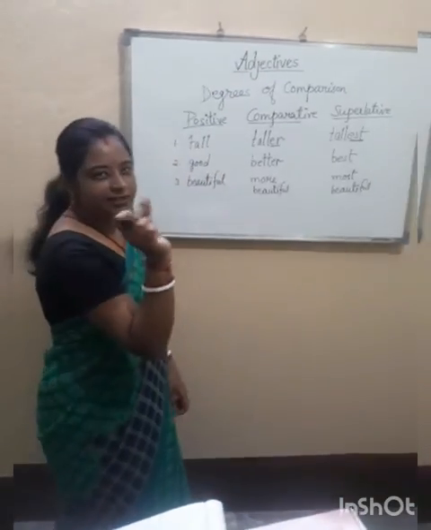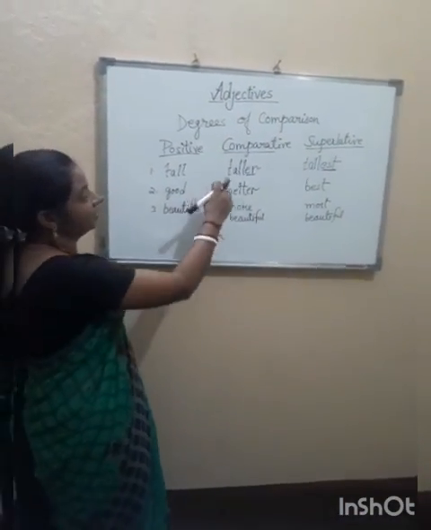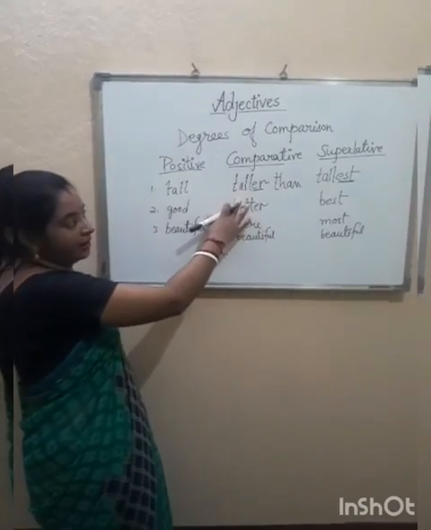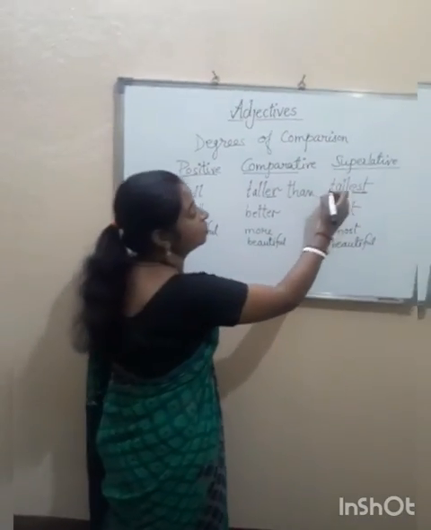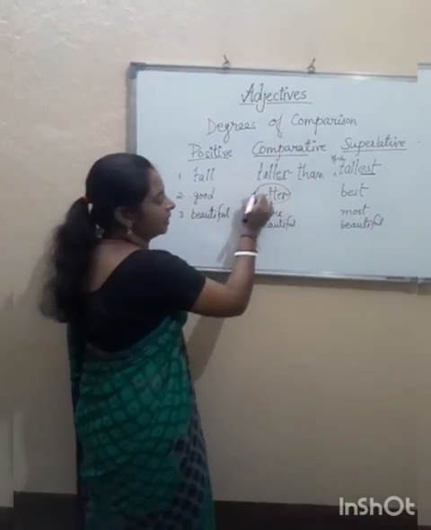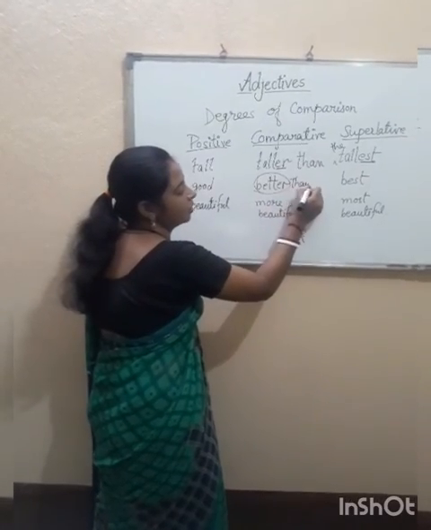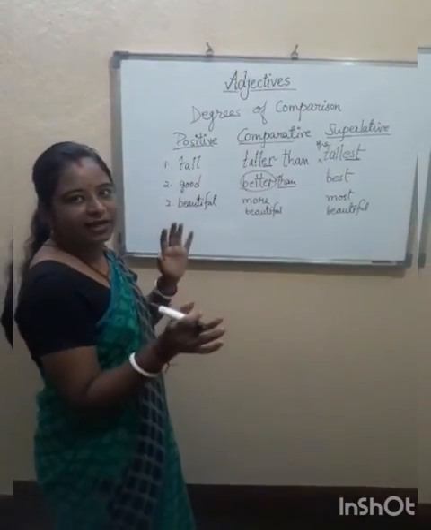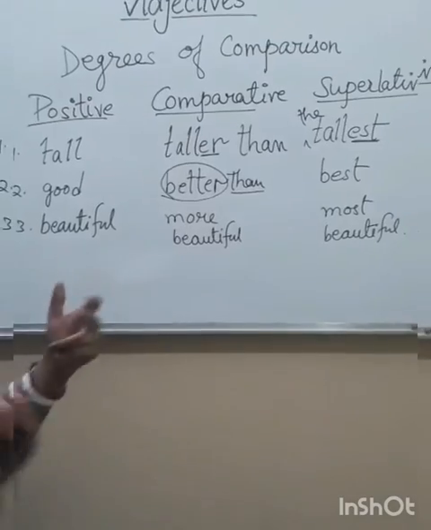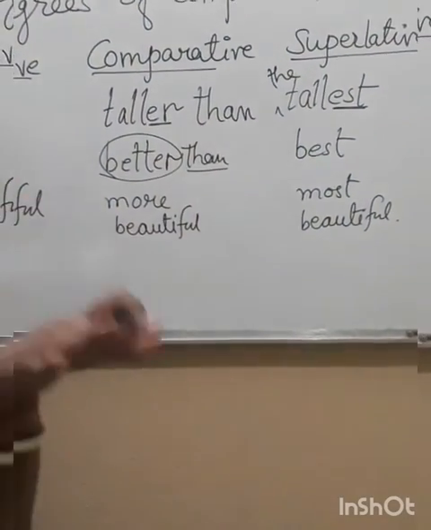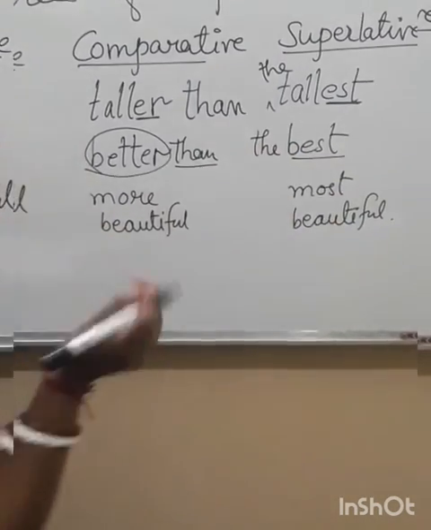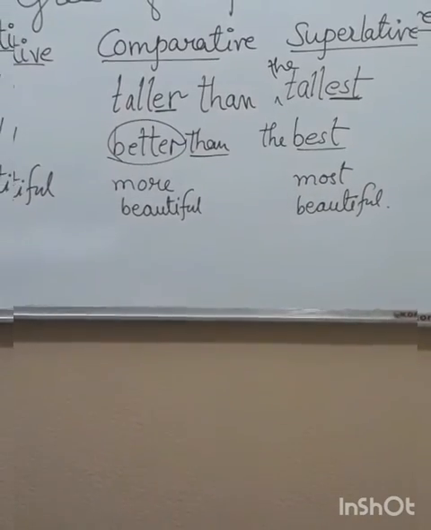So, one last important thing, once again I am telling you, in comparative degree we use "than" after the word of comparison, and in superlative degree we use "the" before the word of superlative. I mean, whenever we use any comparative word, we have to use "than" after the word. In case of any fill in the blanks or any question, these may be given in the question itself. That will be a hint for you. And in superlative degree, first you use the word "the", the article, and then you can use the word of superlative. Okay, so keep this in mind.